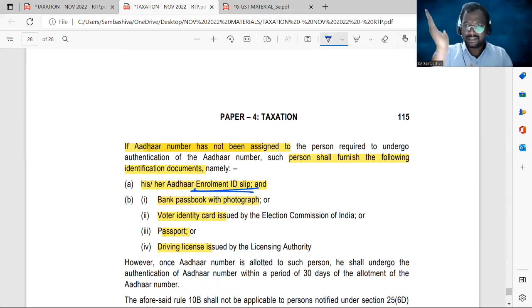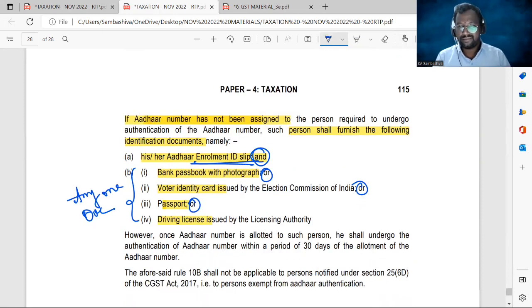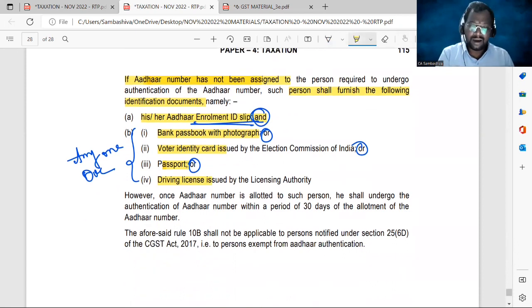That enrollment ID slip you have to upload into the GST portal, and among these 4 documents, any one document should be uploaded, sir. Bank passbook with photograph, or voter ID, or passport, or driving license. However, once the Aadhaar number is allotted, such person shall undergo authentication of the Aadhaar number within a period of 30 days of the allotment of the Aadhaar number.